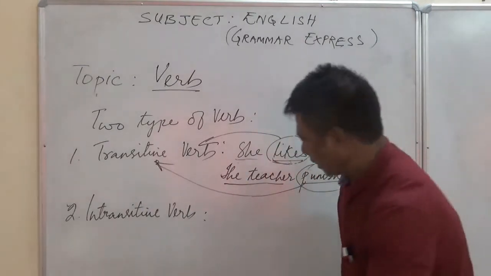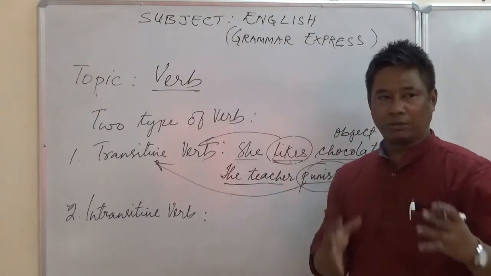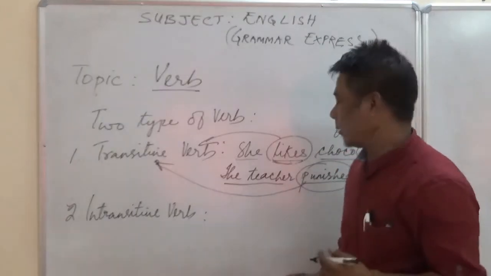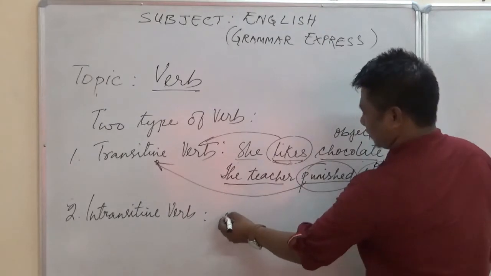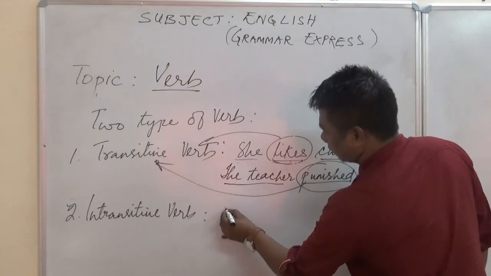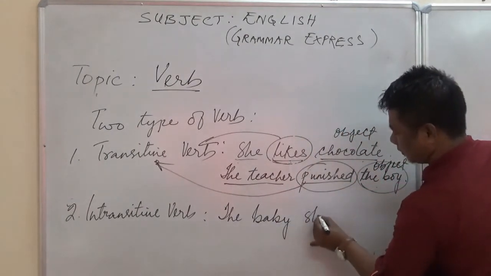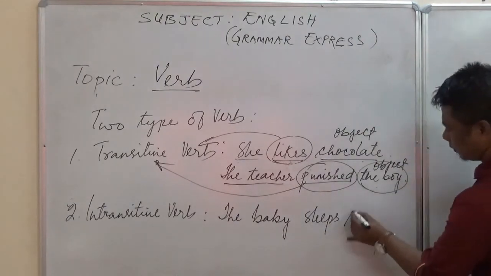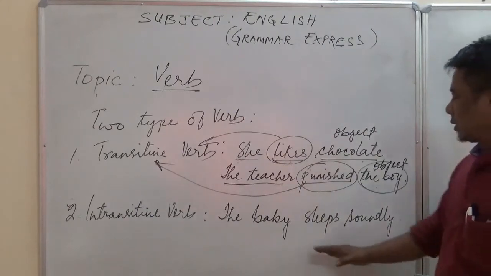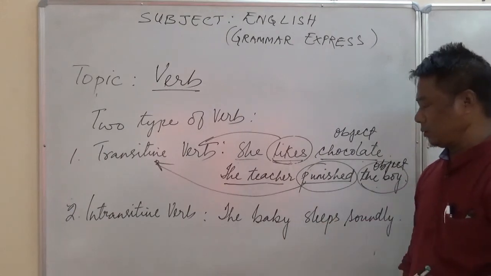Okay, now go to intransitive. Intransitive verb. What kind of a verb is called an intransitive verb? A verb that has no object. Now, for an example, you look at this sentence. The baby sleeps soundly.